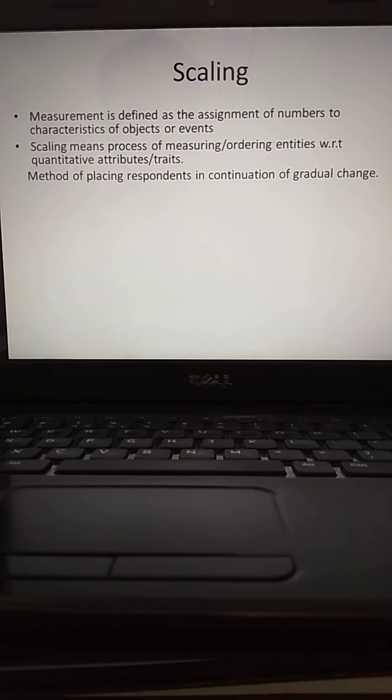Don't confuse. Scale is different, scaling is different. Scale is a noun. Scaling is the verb. Here you are going to understand how to measure, and you call that activity scaling.